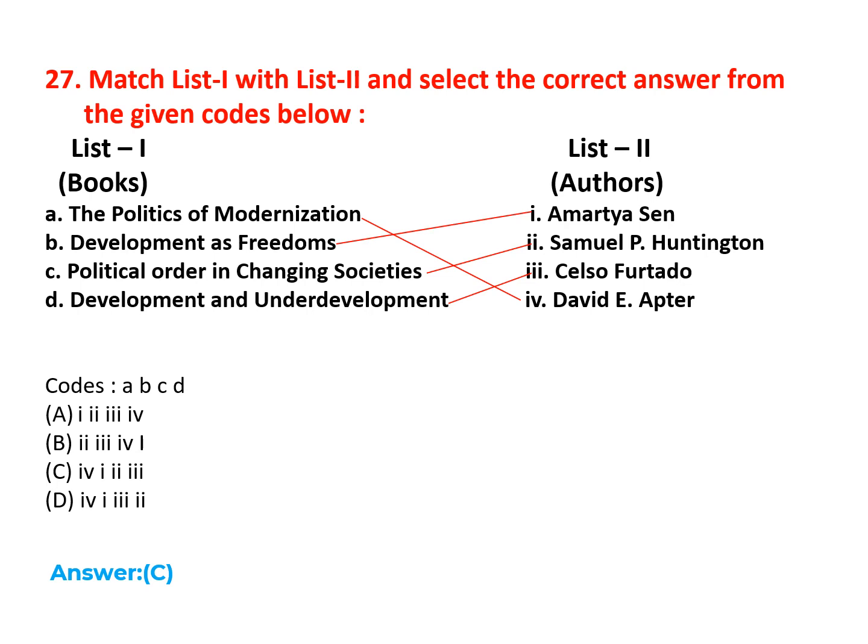Let us see the year of publication of these books. The Politics of Modernization, it was published in 1965. Development as Freedom was published in 1999. Political Order in Changing Societies was published in 1968. Development and Underdevelopment, it was published in 1967.